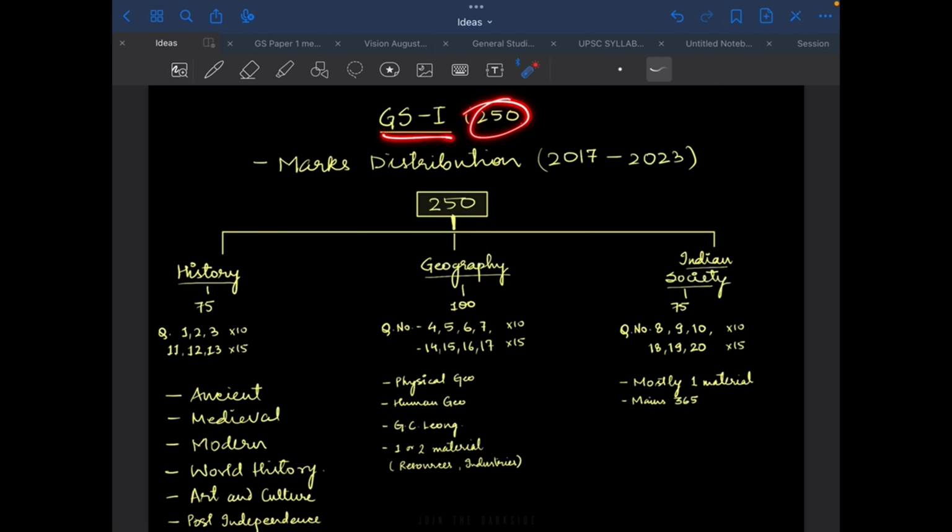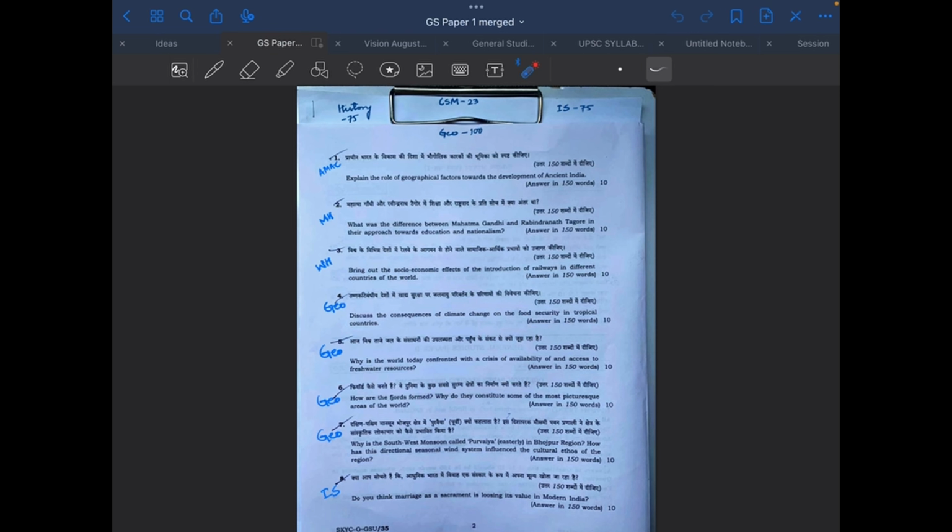GS1, which is of 250 marks. Now, the first step in any PYQ analysis is knowing the marks distribution of the paper. And for this, we will look at the papers from 2017 to 2023 because UPSC has been consistent in the pattern from 2017. So broadly, this paper consists of history, geography, and Indian society. Now let us begin with the latest paper that we have, that is the 2023 paper. And what we will do is we'll tag questions in the topic or the subtopic that it is asked from.